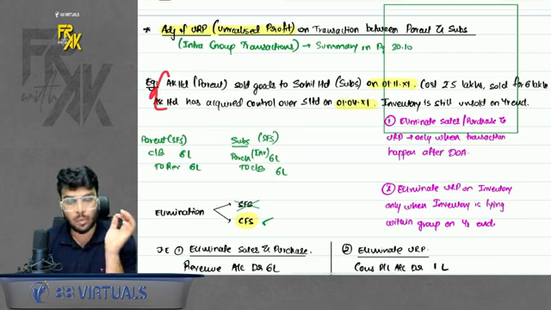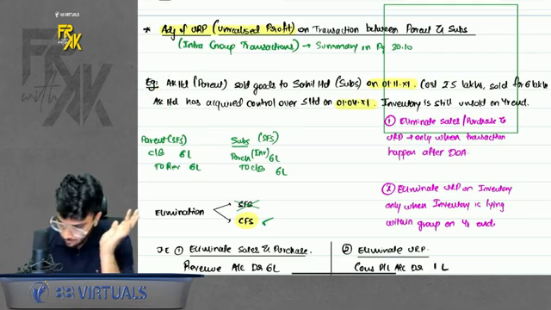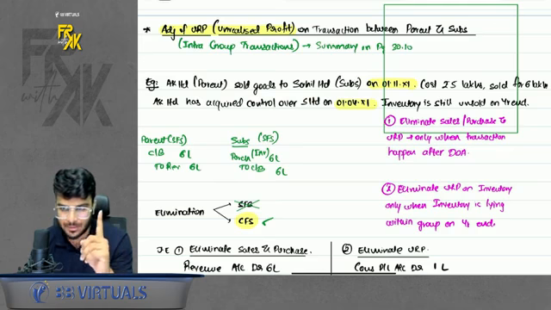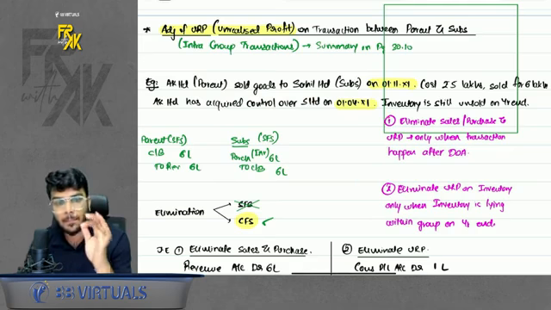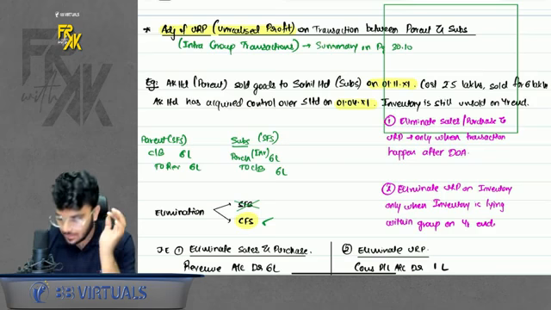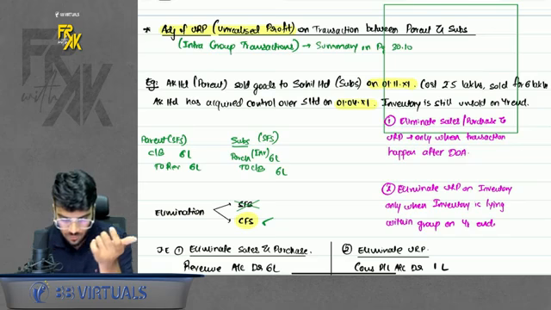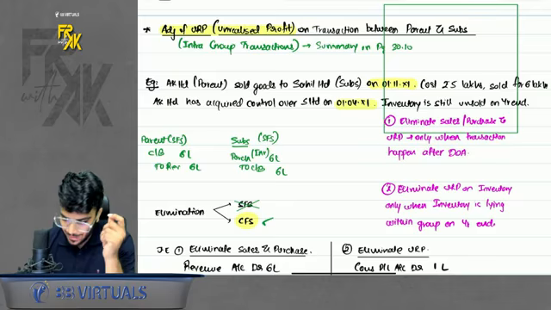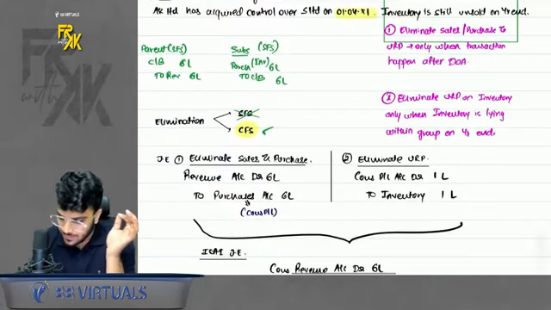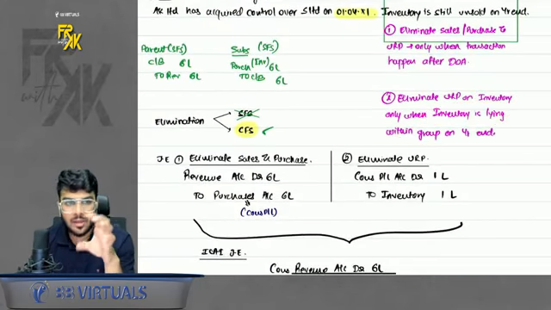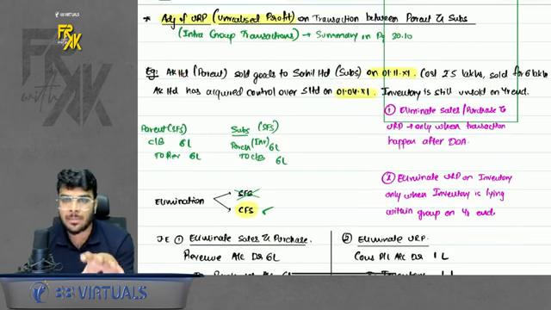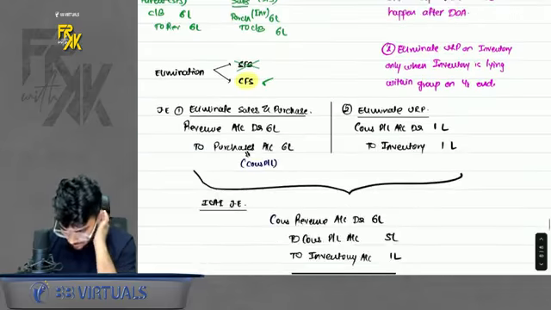Now, we took one question where parent sold goods to subsidiary. 5 lakhs good was sold for 6 lakhs. So how much was the URP element? 1 lakh was the URP element. Okay, so eliminate the sales purchase. But when will you eliminate this? You will eliminate this only when the transaction happened after date of acquisition. When this sales purchase happened after date of acquisition, then only you will eliminate the sales purchase. And when will you eliminate the URP? When the inventory is still outstanding on year end. The inventory, if parent sold to subsidiary, within subsidiary books, that inventory should remain on year end. Okay, then only will eliminate.